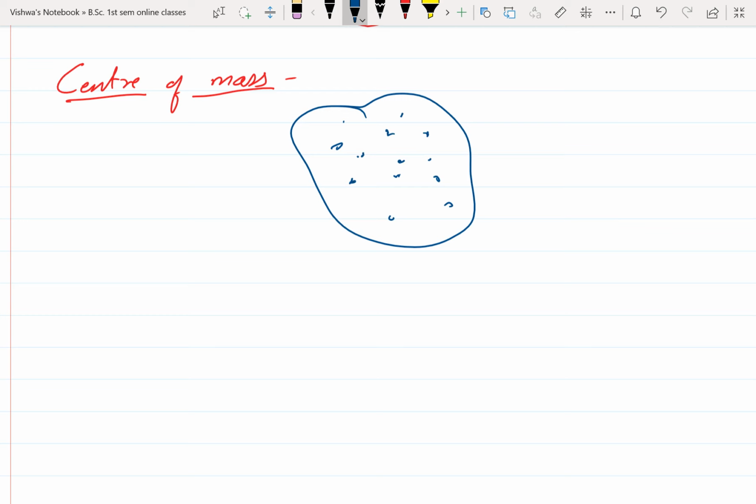The whole mass of the system I take as M, and the mass of each particle, in small letters, I will take as m1, m2, m3, and so on.